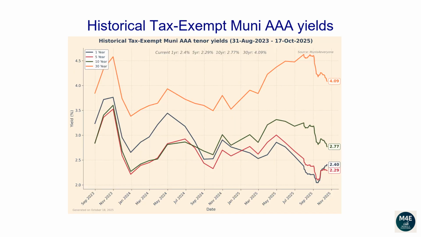This line plot and the next plot show how each tenor of the Muni yield curve has changed over time. From the 31st of August 2023 to the 17th of October 2025, the 1-year yield has dropped from 3.24 to 2.4. The 5-year yield has dropped from 2.85 to 2.29. The 10-year yield has dropped from 2.84 to 2.77. The 30-year yield has increased from 3.85 to 4.09.